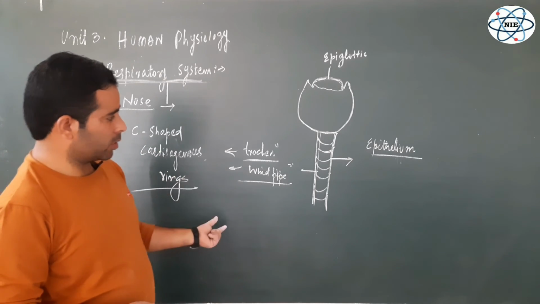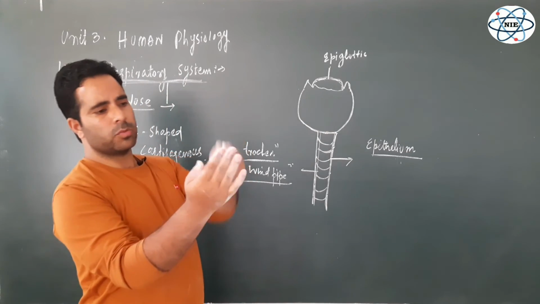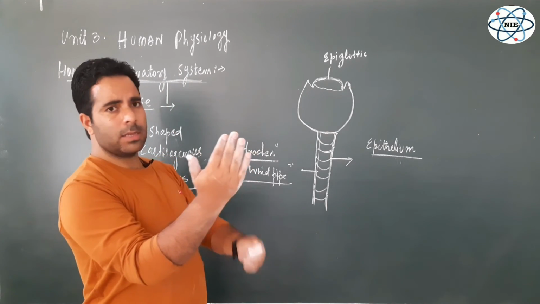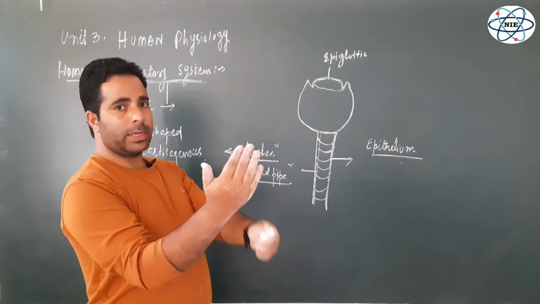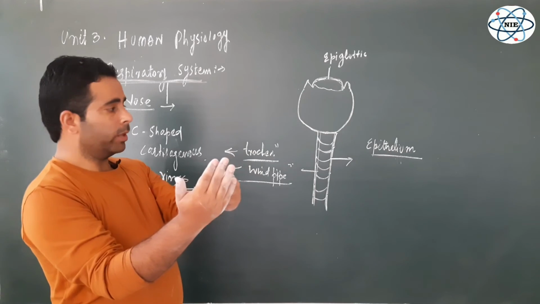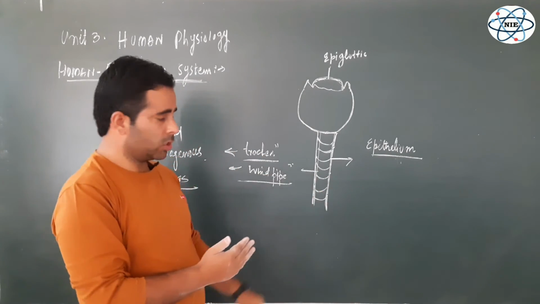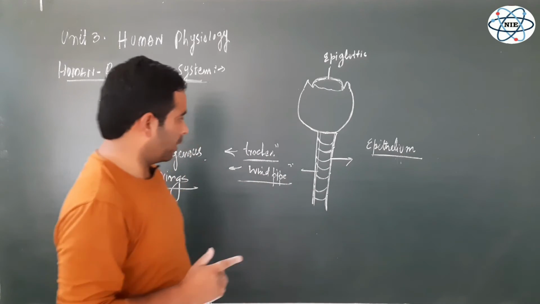Why are they C-shaped? Because they are anteriorly complete and posteriorly incomplete, since posteriorly there is one more tube, the esophagus, that also needs a lot of flexibility and ability of expansion at the time of swallowing, at the time of peristalsis. That is why these are C-shaped, incomplete posteriorly. I hope you have understood.